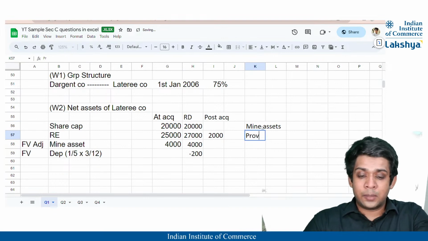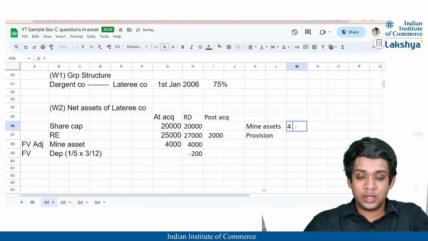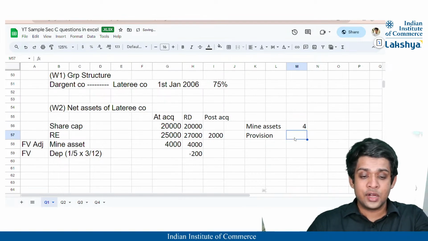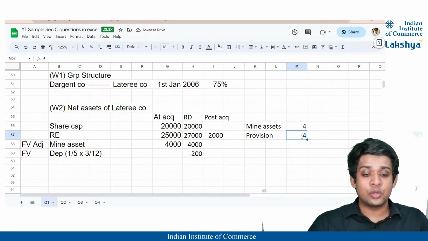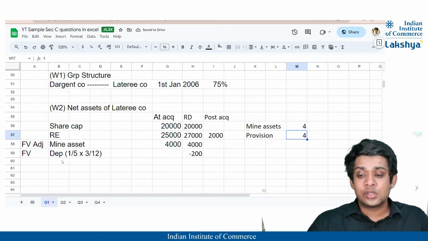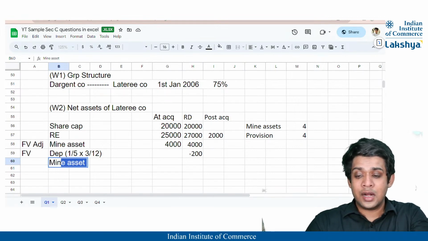With that, you also create a provision of the same value. So if it is 4 million here on the asset side, it has increased. 4 million on the provision side also has increased. That means these two are going to be cancelled out, correct? So these two are going to be cancelled out. So in order to cancel out, I'll just mention the mine provision also, right?